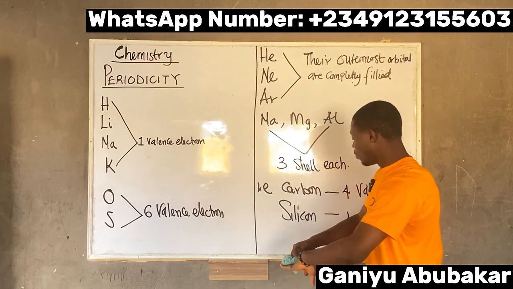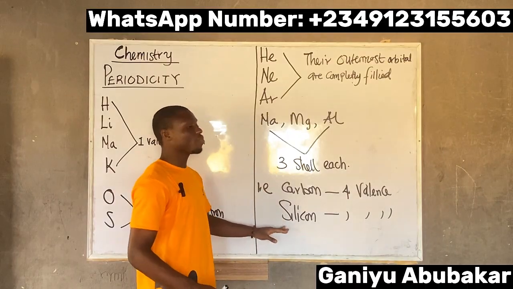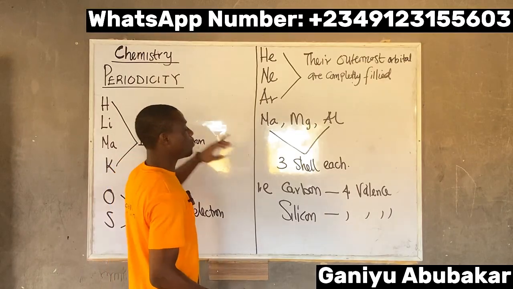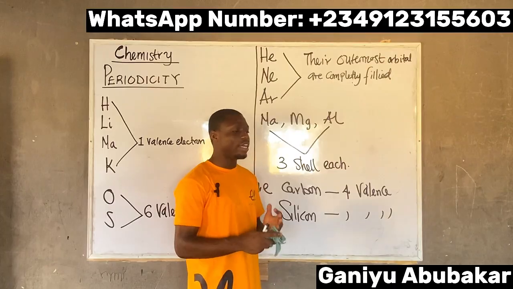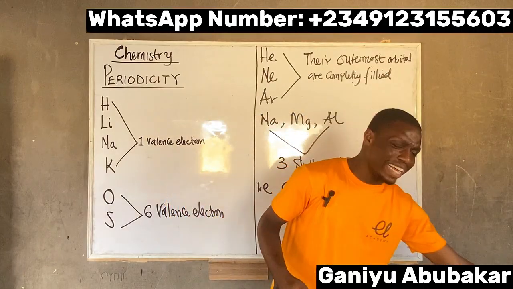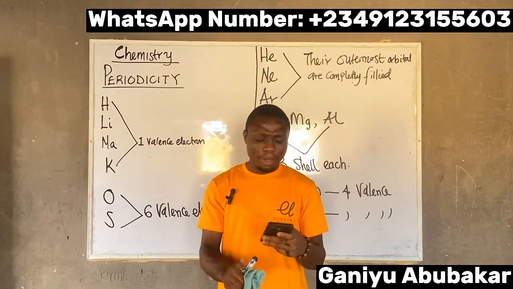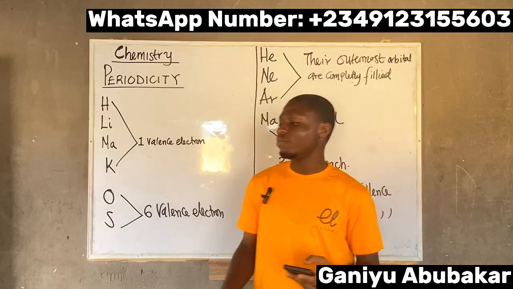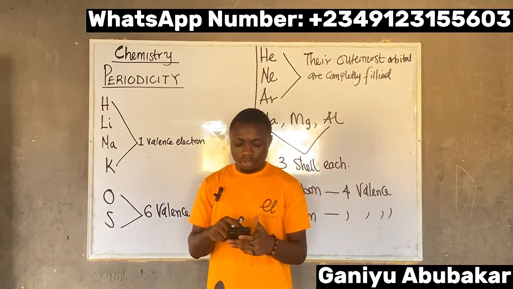That is the concept behind it. So I can say that carbon and silicon possess periodicity, because they both have four valence electrons. That's why it is said that, according to periodic law, the outermost electronic configuration of an atom recycles periodically.